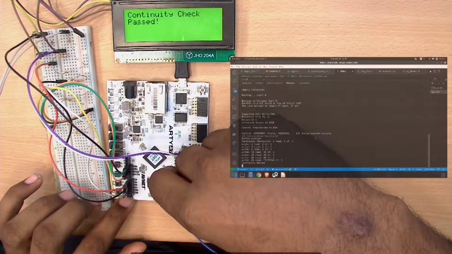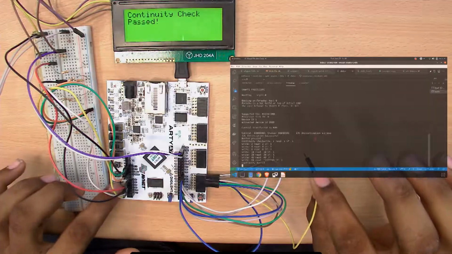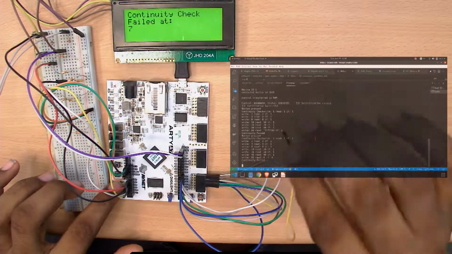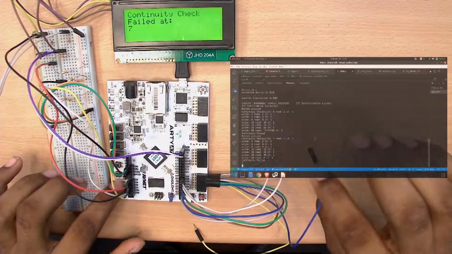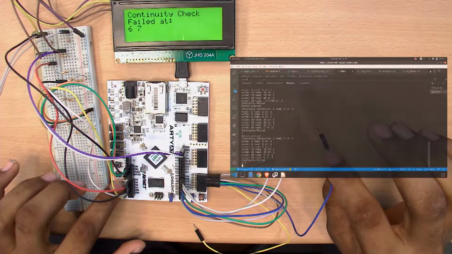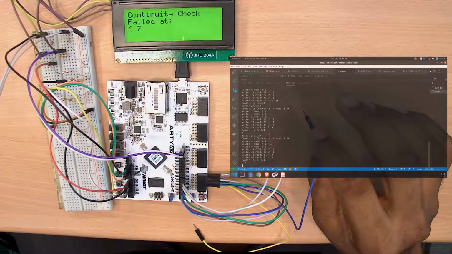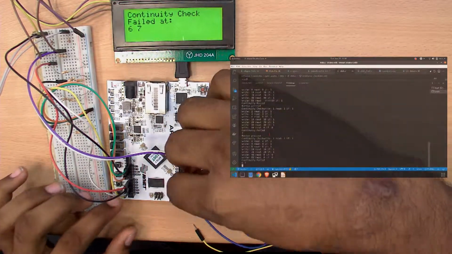Now I am removing line number 7 and checking for continuity. Failed at 7. Removing line 6. We can also see the log coming up in VS Code on the terminal, reading each and every value in each line.